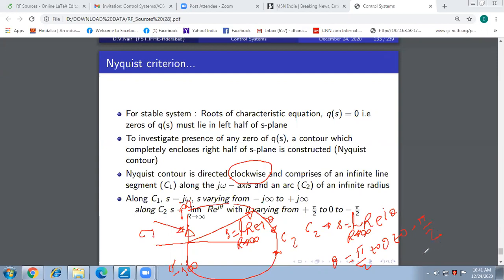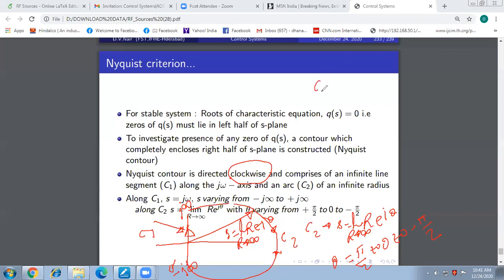That is how theta varies for segment C2, where the arm of the phasor, R, is of infinite radius, describing this semicircle of infinite radius. So that is your segment C2.